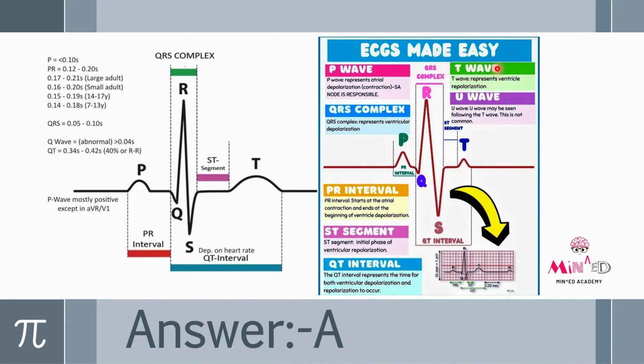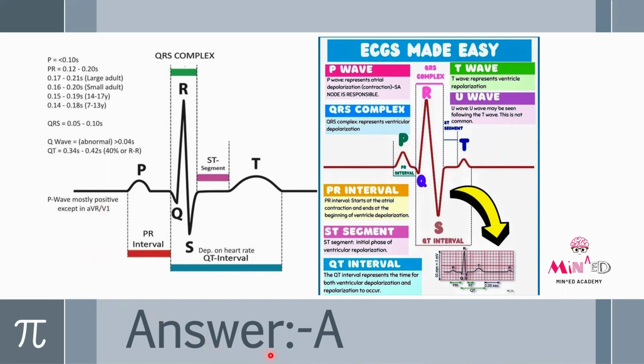And in waves, we have other two waves, that is T wave and U wave. T wave represents ventricular repolarization. U wave is not common, but it may come following the T wave. Okay, as you can see in the diagram, P wave, QRS, then T, and then at the end, U wave may come. Okay, fine. So P wave starts through SA node contraction. Then we have QRS complex, which represents ventricular depolarization. And we have T wave, it shows ventricular repolarization. And then we have U wave, which may be seen following the T wave. Okay.